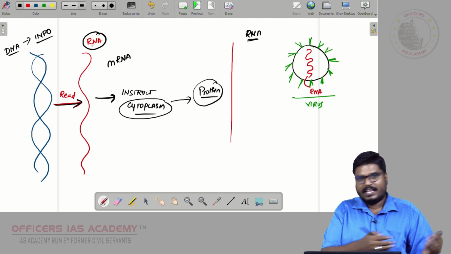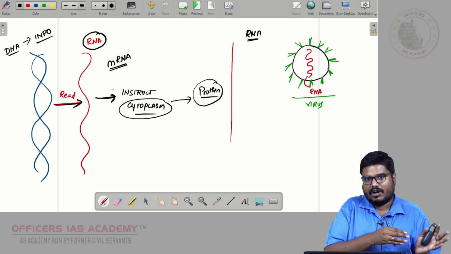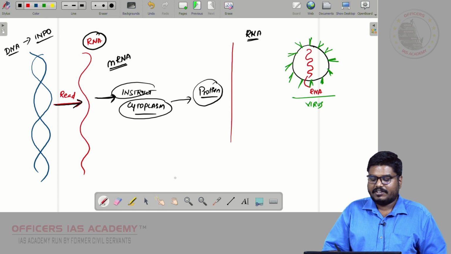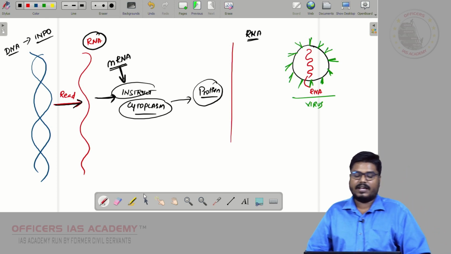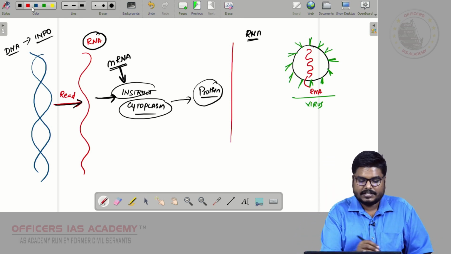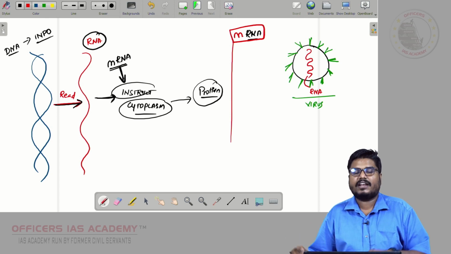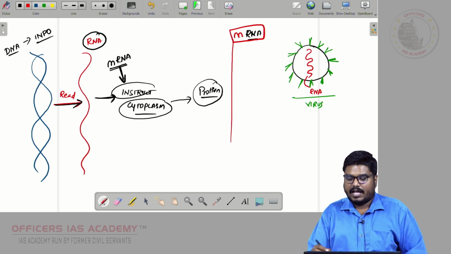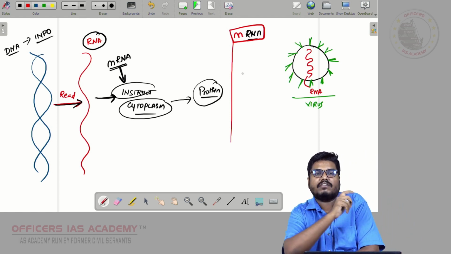A component of RNA will instruct the cytoplasm. So this mRNA gives the actual instruction to cytoplasm to produce the protein. Now, what we are going to do is create that messenger RNA in laboratory condition, and this mRNA will be sent inside as a part of your vaccine.